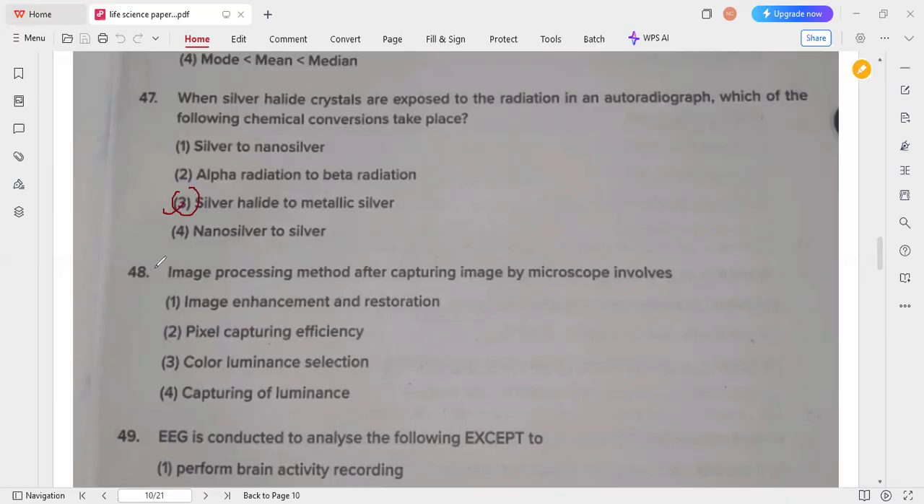So next one, image processing method after capturing image by microscope, which will involve the image enhancement and also restoration. So option 1 is the correct answer for this 48 question.